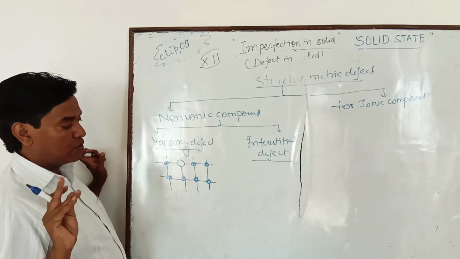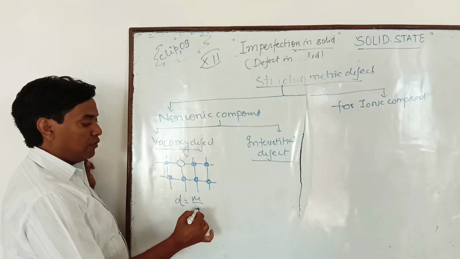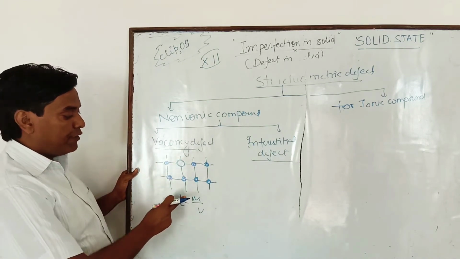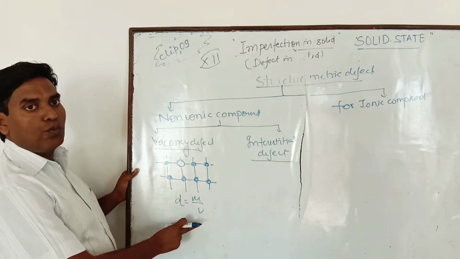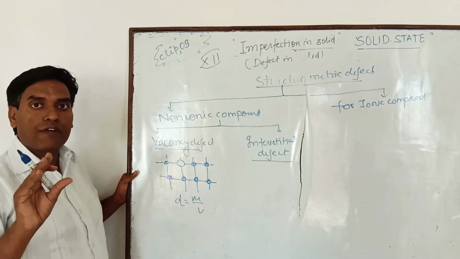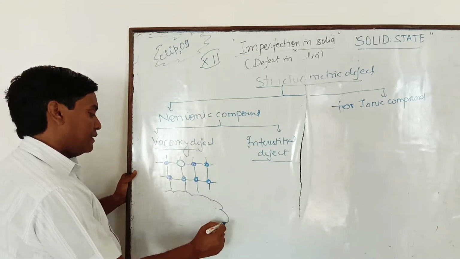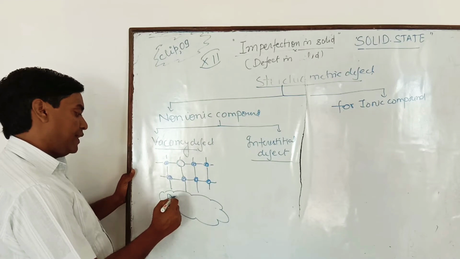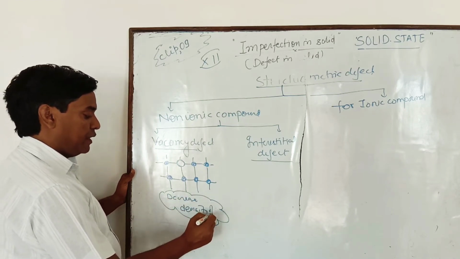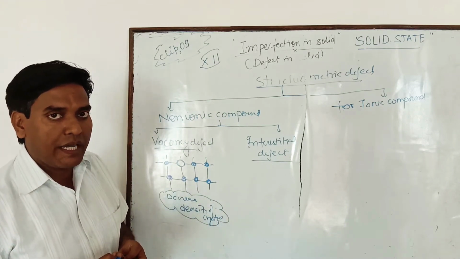By heating the solid. And you know well that density is equal to mass upon volume. When certain constituent particles go outside, then definitely mass decreases, but volume remains the same. And because mass decreases, the density of the crystal also decreases. So vacancy defect decreases the density of the crystal. And how does it occur? It occurs only by heating.